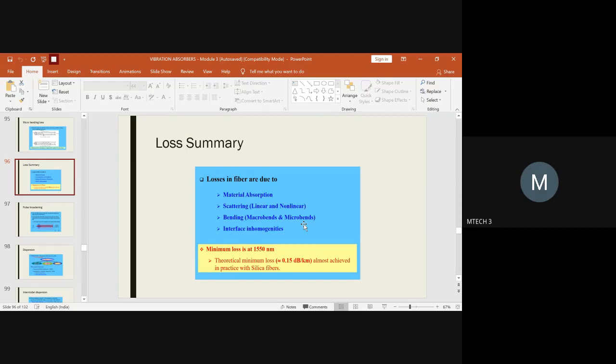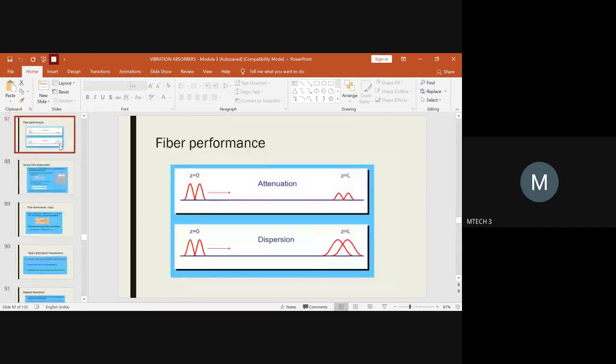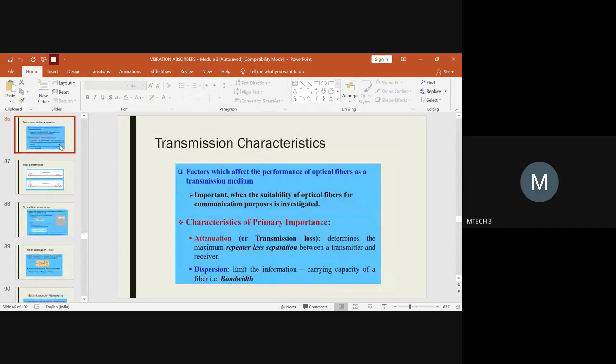So we had covered one part of the transmission characteristics. When we began the transmission characteristics, I told you that these characteristics basically depend upon two factors. One is the attenuation, another one is the dispersion. Related to the attenuation, all the transmission losses and their mechanisms we have dealt with.